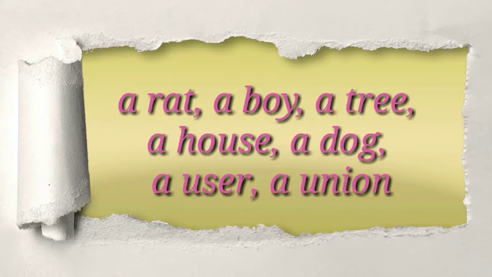Why did we use a along with user and union? It's because though U is a vowel letter, it has a consonant sound. It starts with Y, right? So we have used not an there, it's a union, a user.